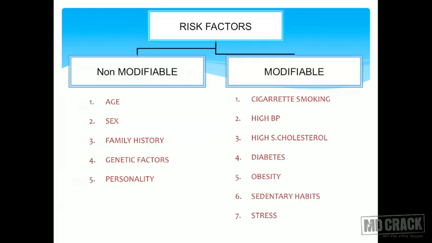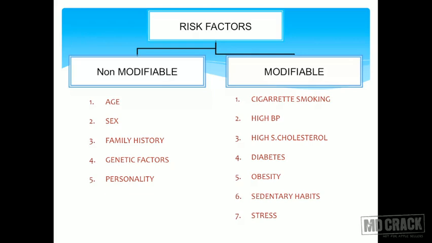You are looking at a slide which shows the risk factors for CHD. As you can see, they are grouped into 2 groups, non-modifiable risk factors and modifiable risk factors. Non-modifiable risk factors are the factors about which we cannot do anything, and modifiable risk factors are, as the name suggests, modifiable. In the non-modifiable group, you can find age, sex, family history, genetic factors, and personality.